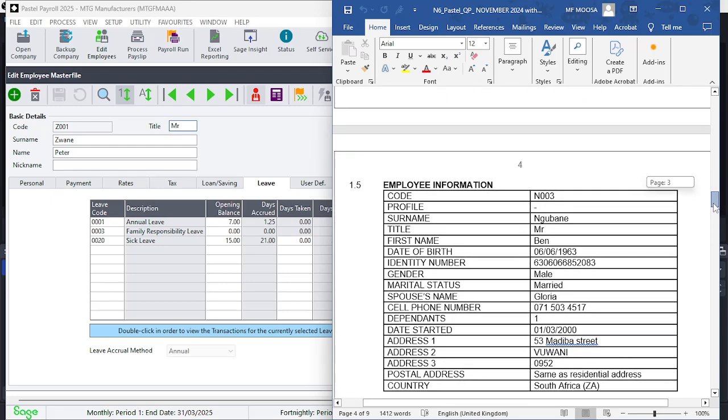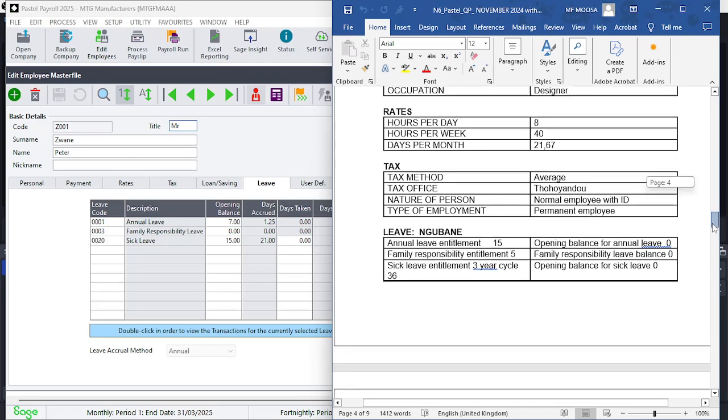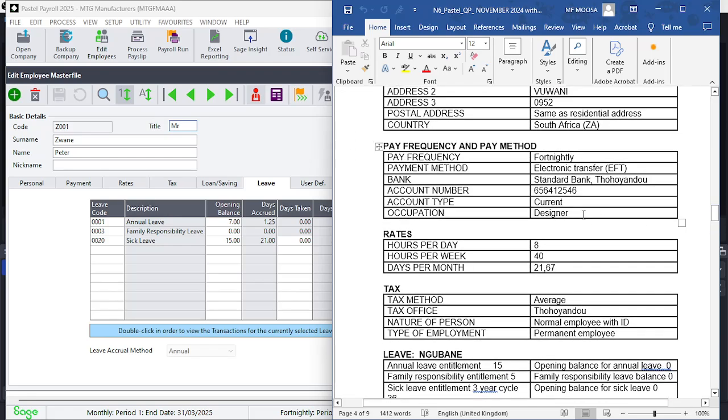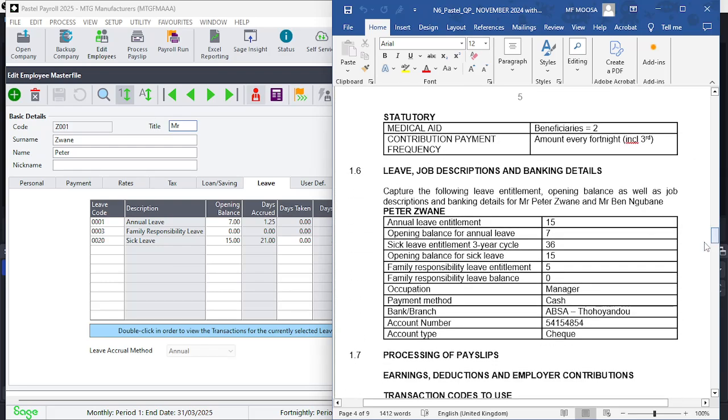So let's look at Mr. Ngubane. We're going to find he's the designer. So go further down and we're going to find that Mr. Swane's occupation is the manager. So let's do Mr. Swane since we've got it opened here. That's manager.